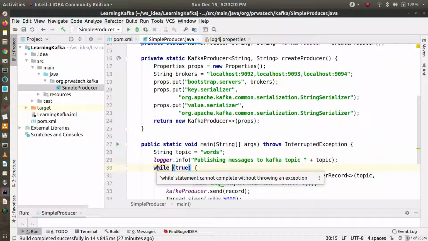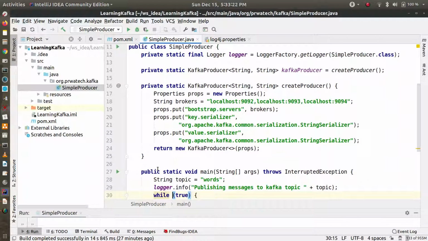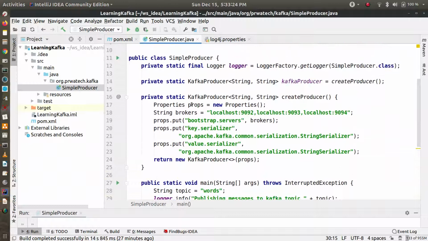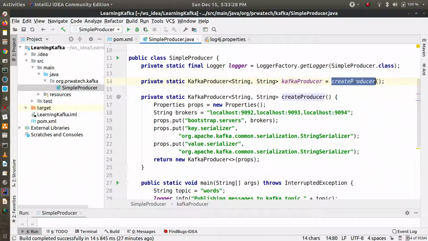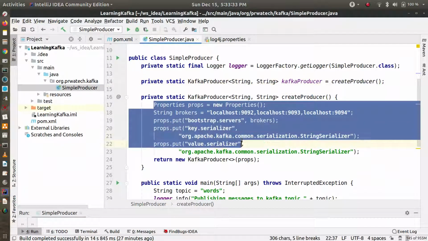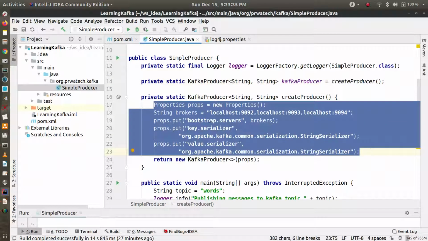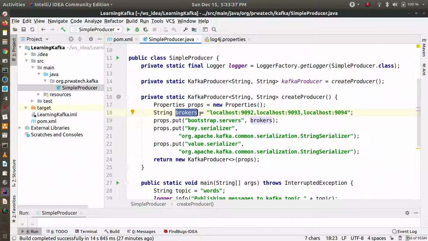Then what we are trying to do is create one Kafka producer. You can see here this is a static KafkaProducer, createProducer. When it calls createProducer, it will create a producer using these properties. In these properties, you need to provide the brokers. My brokers are running on ports 9092, 9093 and 9094, so I have given them comma separated. Then it's written here: bootstrap servers is brokers.